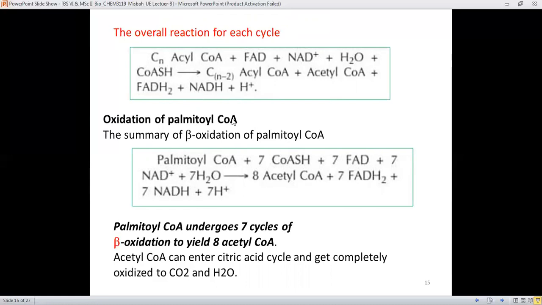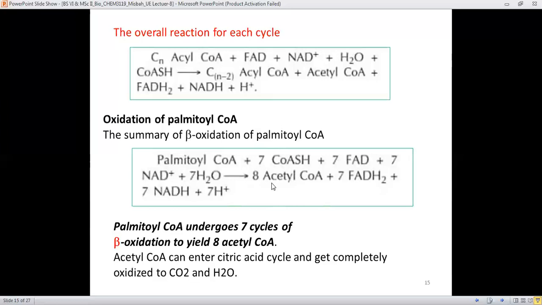For example, the oxidation of palmitoyl CoA undergoes 7 cycles. Therefore, I will use 7 CoASH, 7 FAD, 7 NAD, and so on, as multiples of 7 will be released. But here I have not written 7 for acetyl CoA because the remaining acyl group which will be formed is also 2 carbon containing.